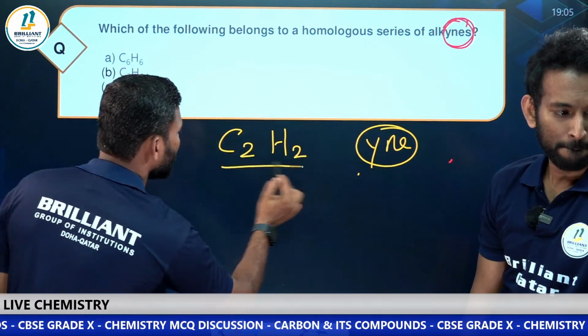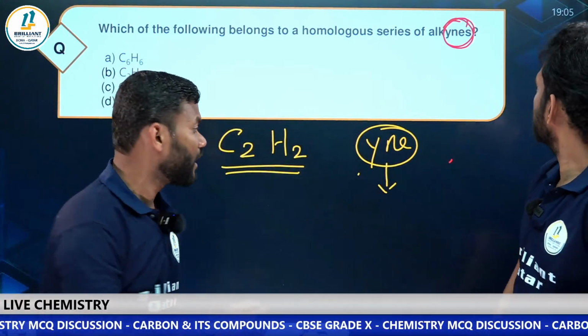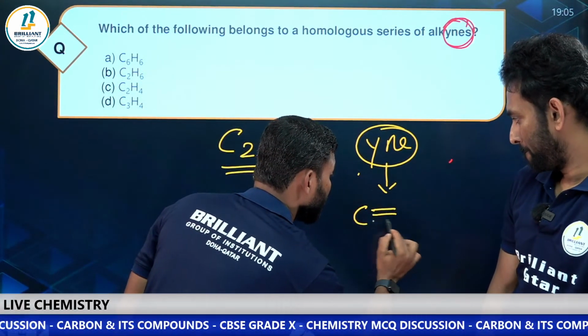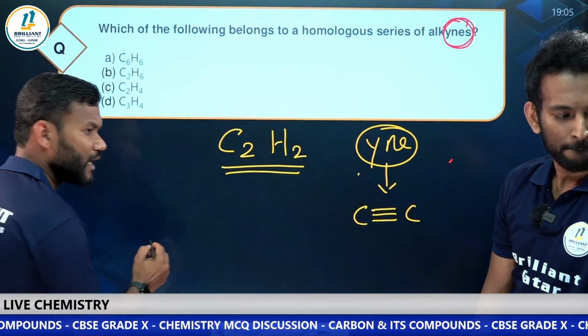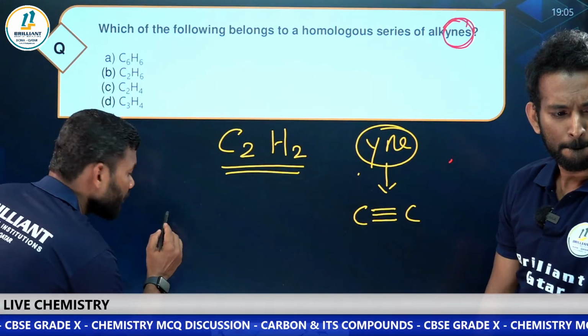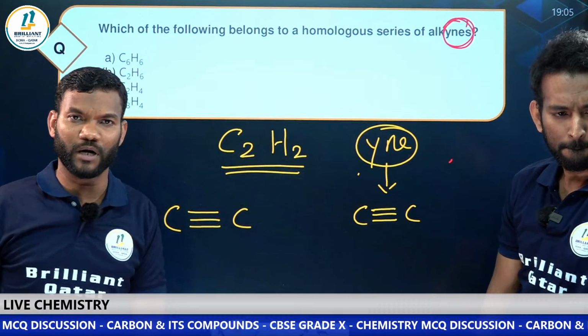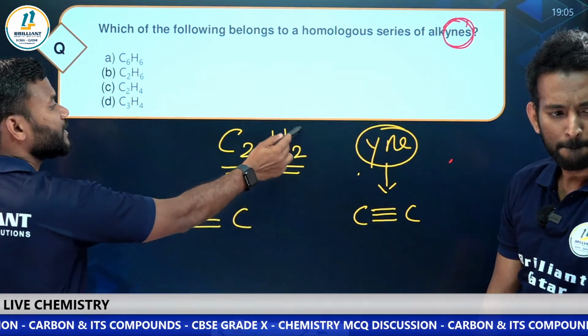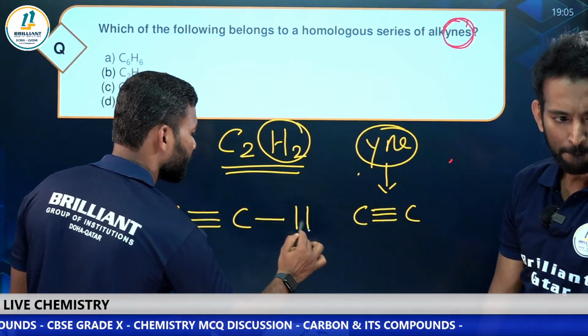Here you should put carbon. You know what is the speciality of alkyne? Carbon triple bond. You have to make the carbon triple bond first. Now how many hydrogen? 2 hydrogen. One hydrogen is here. Another hydrogen is here.